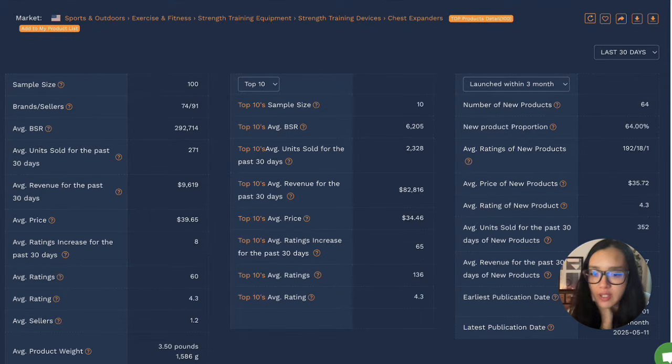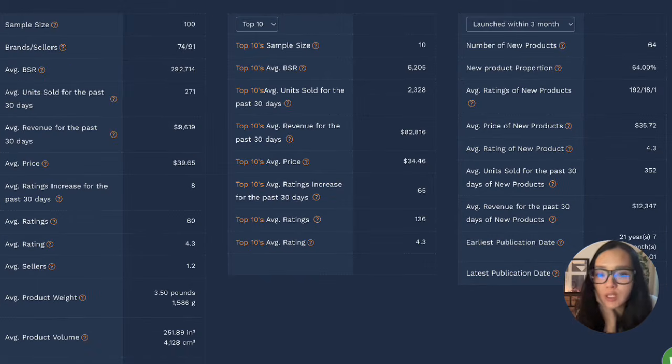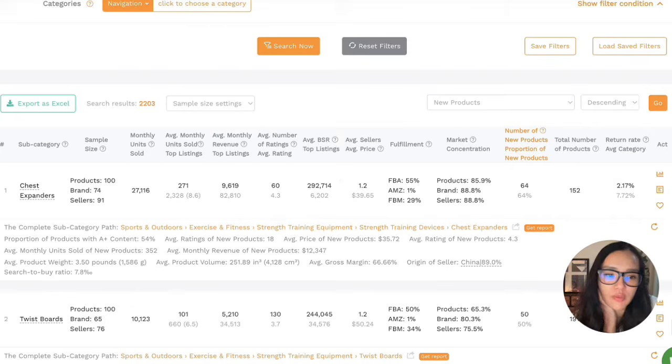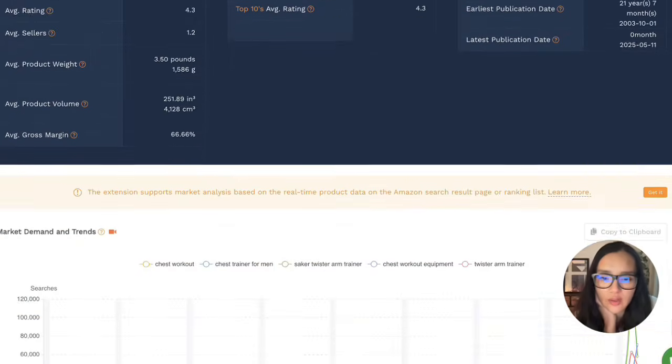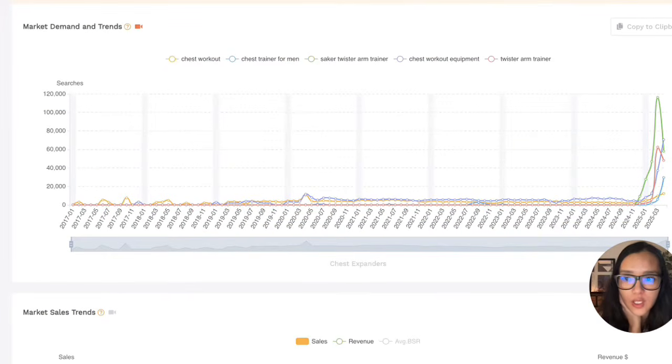If you are an Amazon seller, these numbers would make a little bit more sense to you. However, if you're a little bit newer or you've never sold products on Amazon before, the main things that I would really pay attention to are the number of new products and the product categories. So let's go down here a little bit. Here we can see some market demand and trends, which is exactly what we want to focus on.